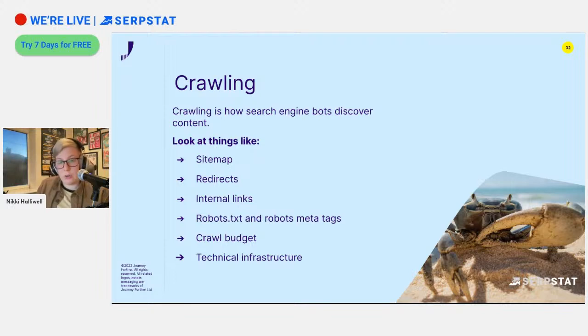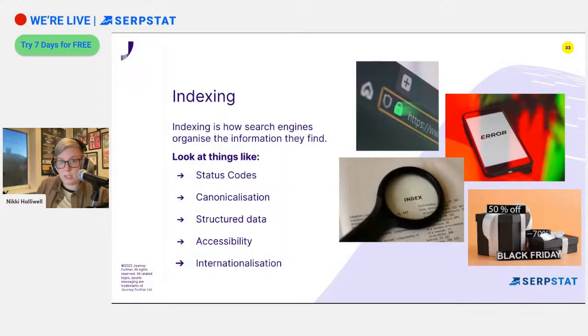Crawl budget is another area that you need to pay a fair amount of attention to and make sure that we're getting attention from search engines in the right areas, and also various elements that make up the technical infrastructure. Indexing, we're looking at things like status codes, how many 404s, do we have any server errors, or is everything a nice, good 200 status on our website? We need to look at the canonicals. Are there any pages that are being canonicalized to others, meaning they're not indexable, or we're sending conflicting signals to search engines? Structured data, we talked about earlier when we're looking at schema.